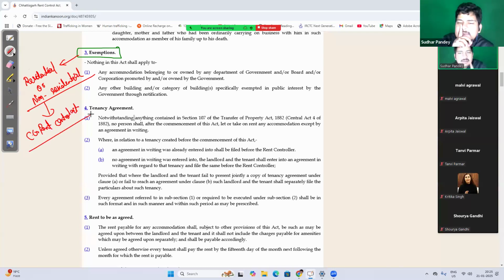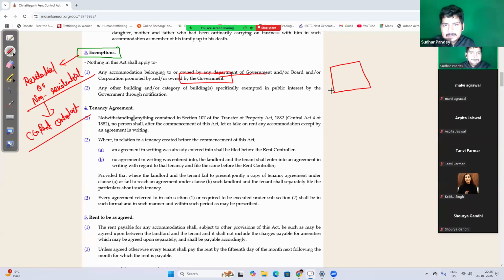Why? Because if any property is owned by the government or a department of government, like a Nagar Nigam building, or any board or corporation is operating that building, any board or corporation, and who is running that board and corporation?